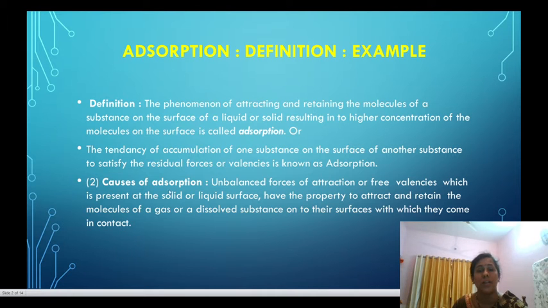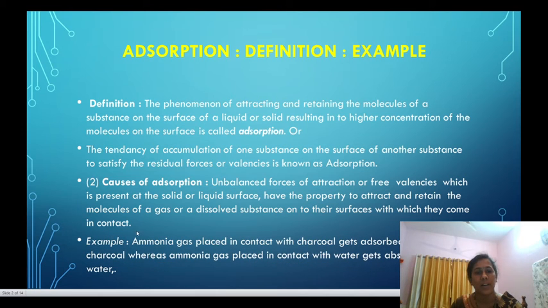What is the result? That is, due to the unbalanced forces of attraction which are present on the solid or the liquid surface, they have the property to attract and retain the molecules or dissolved substance to their surfaces which they have come in contact with.